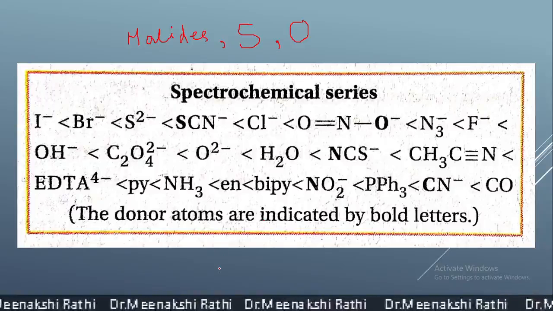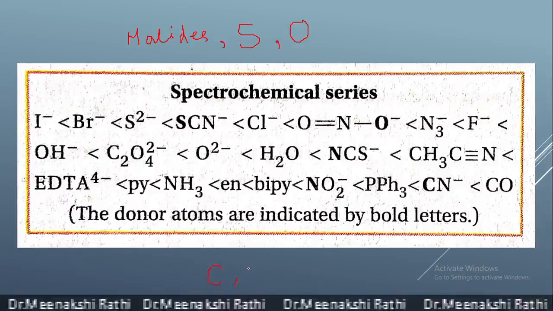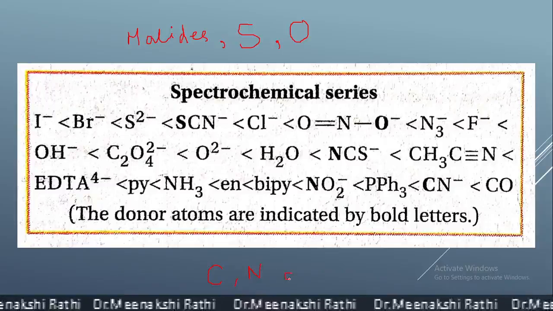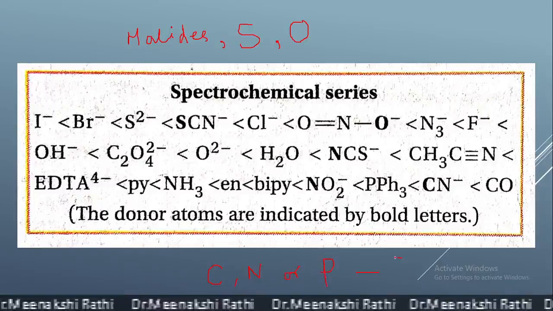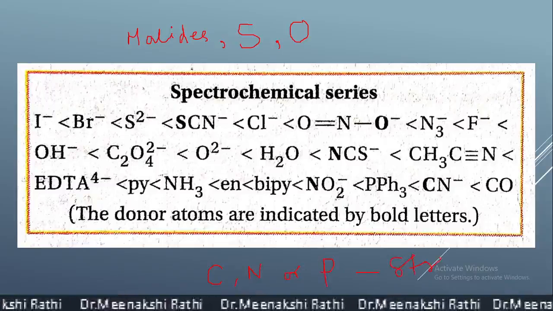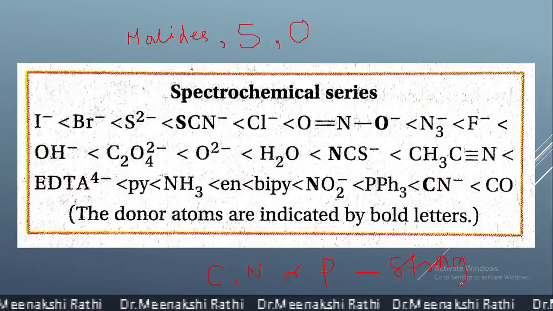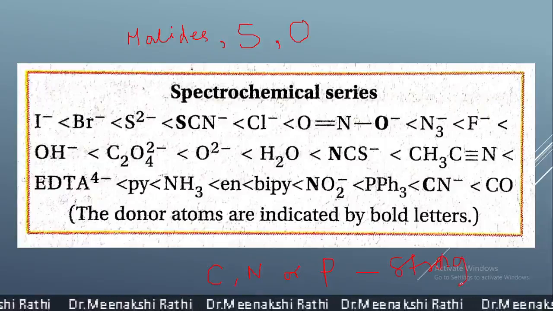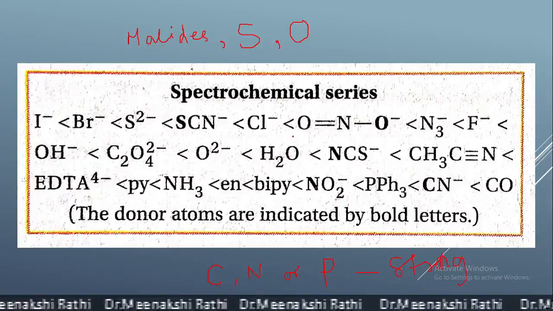While the ligands which have either carbon, nitrogen or phosphorus as a donor atom, all these are the strong ligands. So this is the simple trick by which you can find out which one is strong and which one is weak ligand.